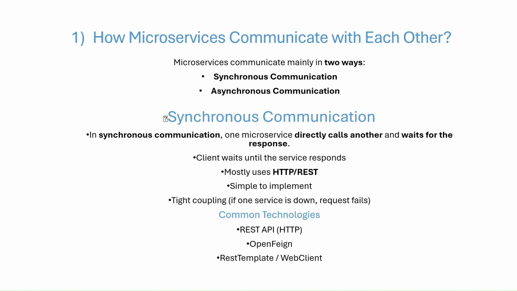In synchronous communication, as you can see on the screen, one microservice directly calls another microservice and waits for a response. The client waits until the service responds, and it mostly uses REST and HTTP requests. It is quite simple to implement and can be used where the traffic is low, where there is not much traffic on the microservices architecture. It provides tight coupling, meaning if one microservice is down, then the request fails.